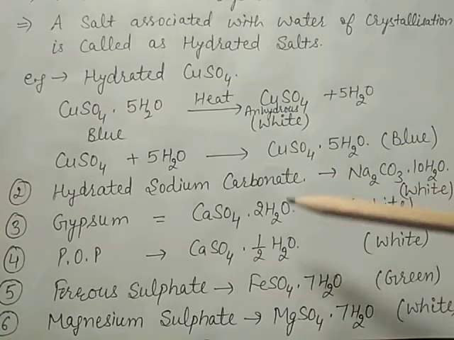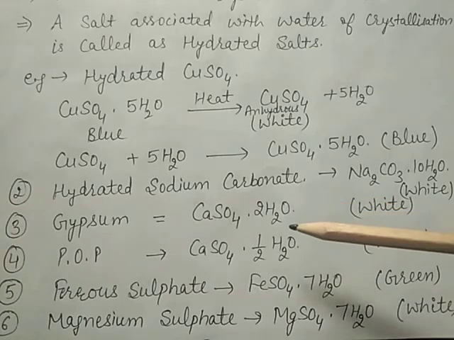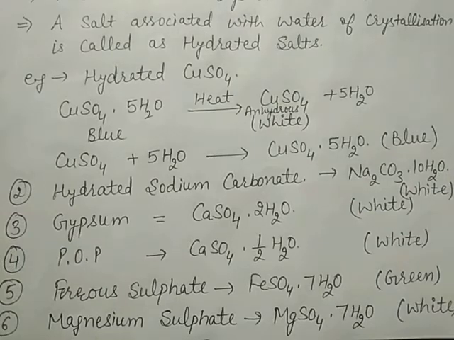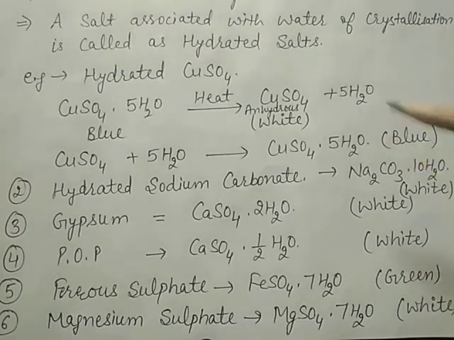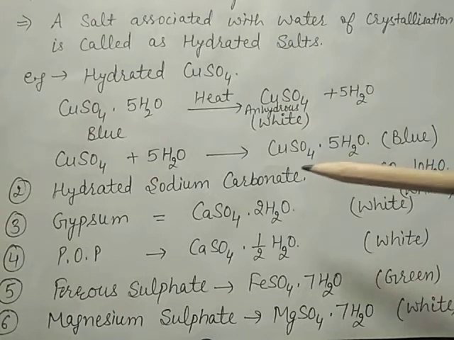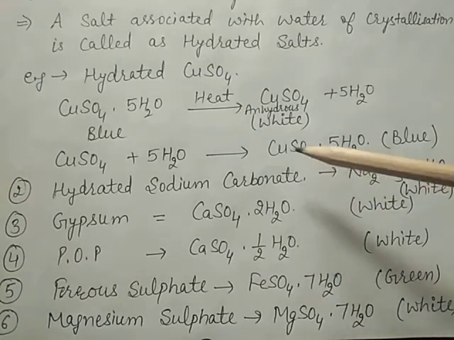In colored crystalline hydrated salts, the water molecules present inside the molecule show the characteristic color. On heating a hydrated salt, its color changes and the molecules of water of crystallization are removed, and the salt becomes anhydrous.